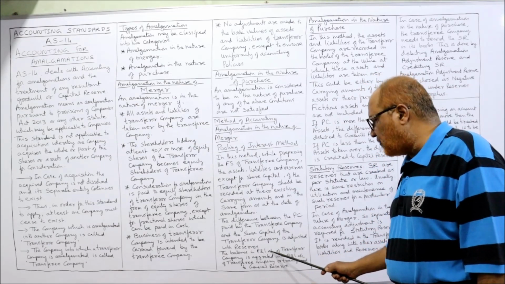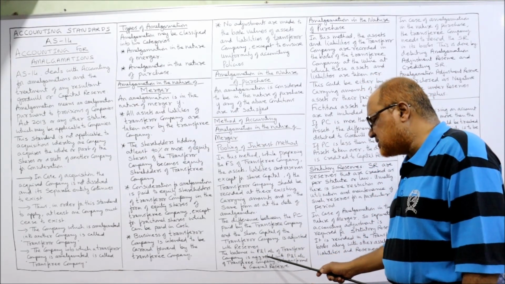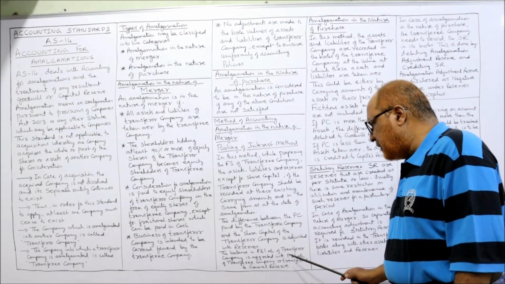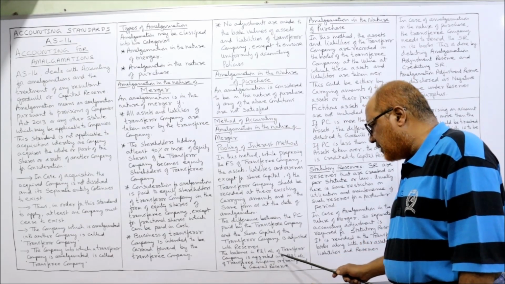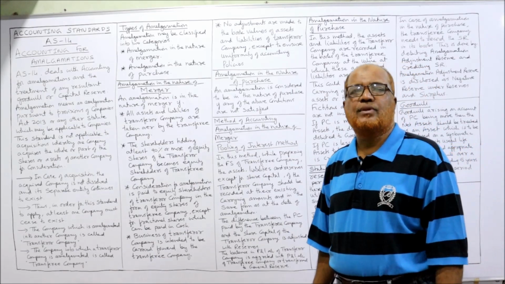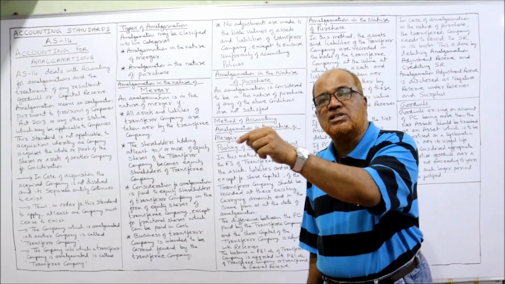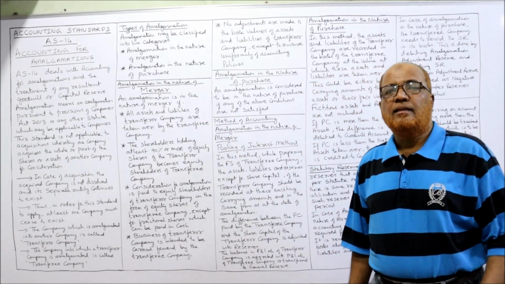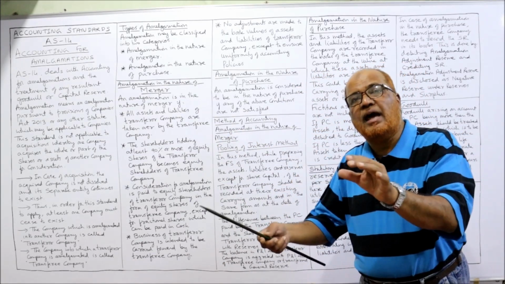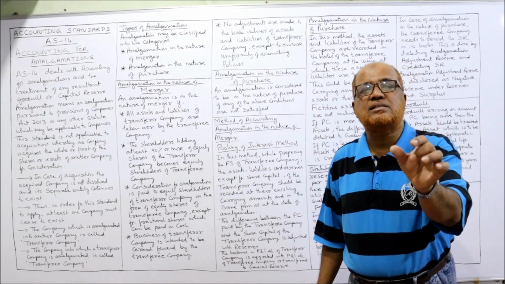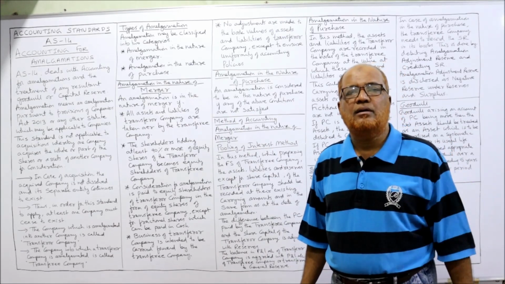The balance in the profit and loss account of the transferor company is aggregated with the P&L account of the transferee company or transferred to general reserve. So whatever balance is in the profit and loss account of the transferor company will be added to the balance in the P&L account of the transferee company.